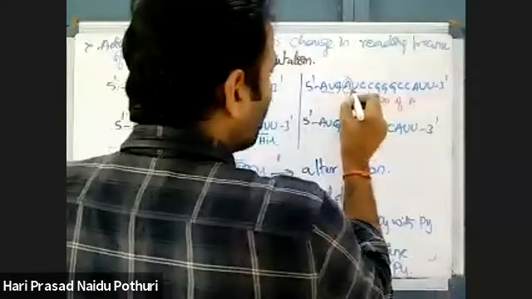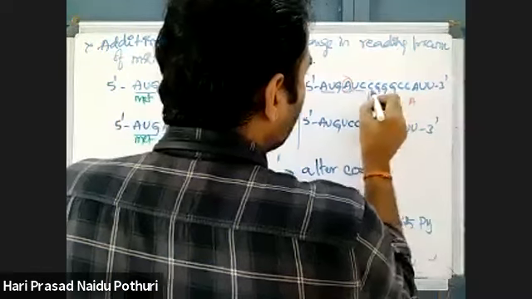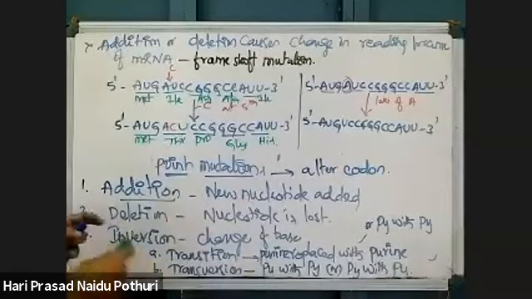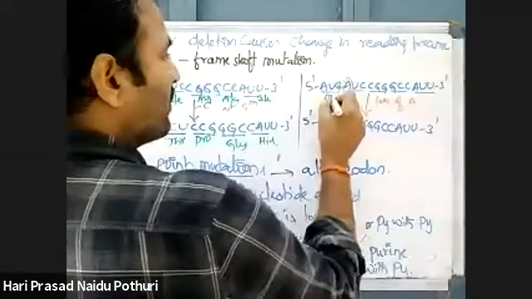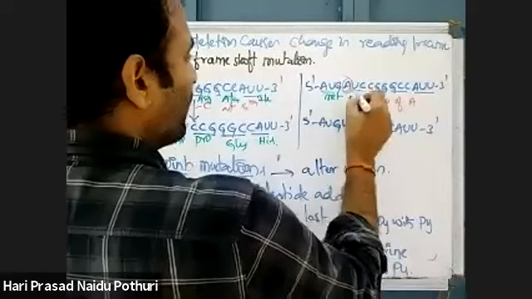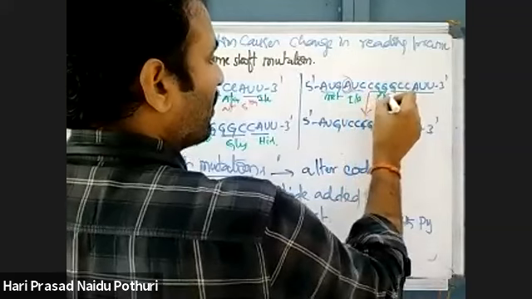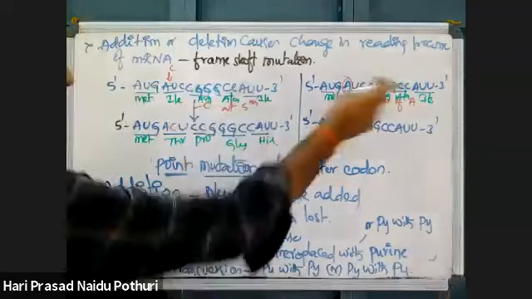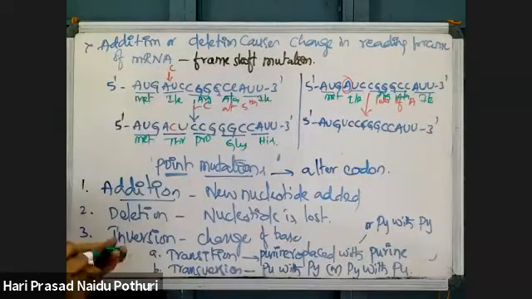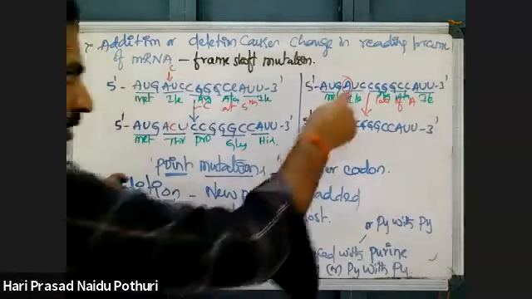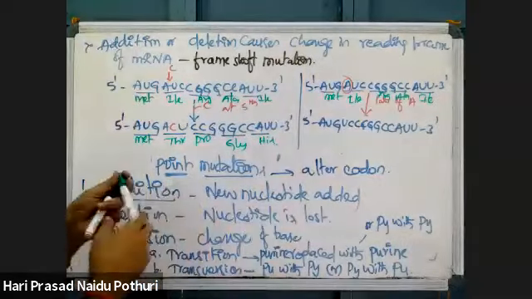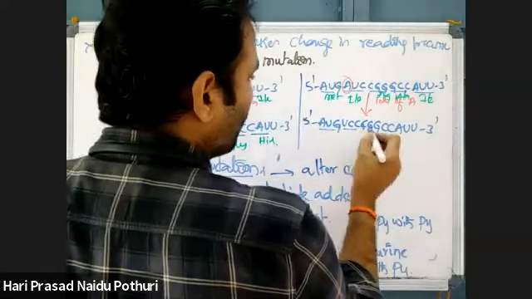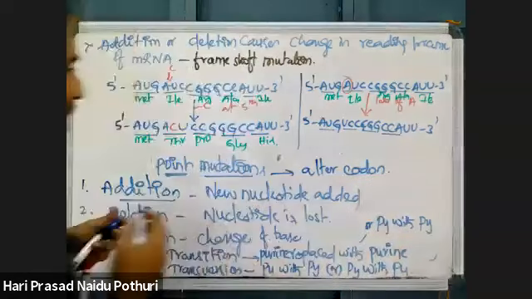Normally, AUG, AUC, CGG, GCC, AUU. What is that sequence originally coding for? This is for methionine, isoleucine, arginine, alanine, isoleucine. This is the original RNA molecule sequence. If there is a loss of adenine, then the genetic code sequence will change: AUG, UCC, GGG, CCA, totally changed.